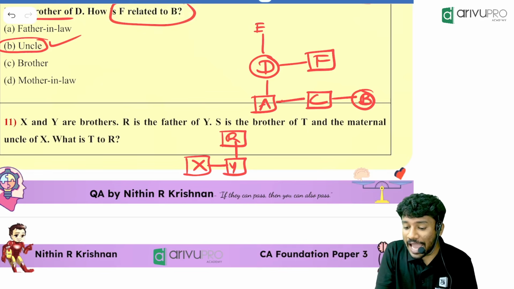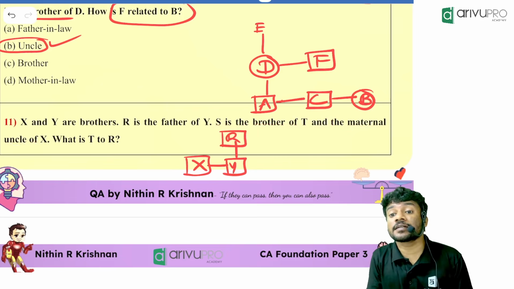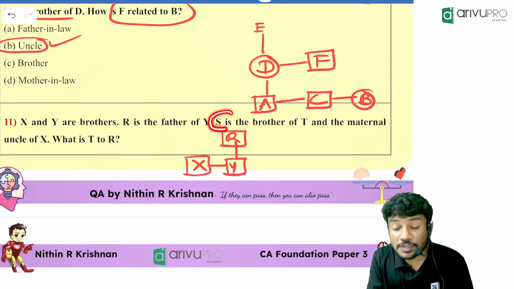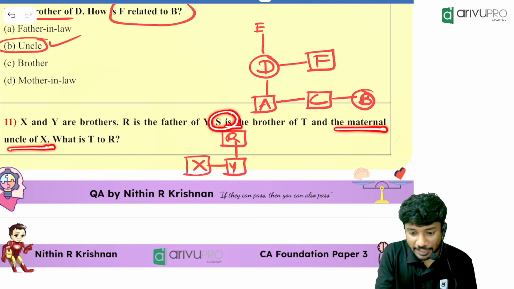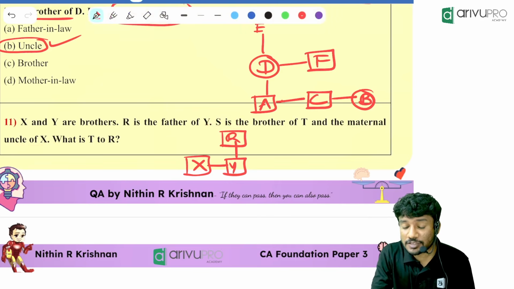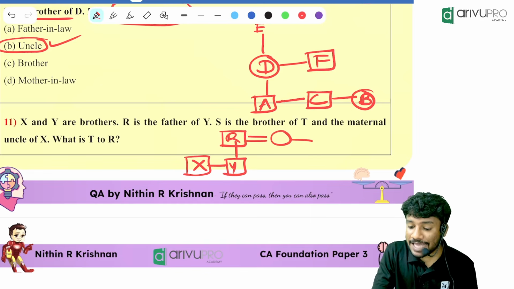When we talk about "and", this comes into the picture. S is the brother of T and the maternal uncle of X. Who is the maternal uncle of X? The first person, S, is the maternal uncle of X. Maternal uncle of X means what? X should have a mother. That mother should have a brother. And that brother's name will be what?